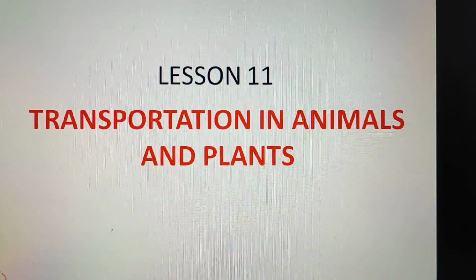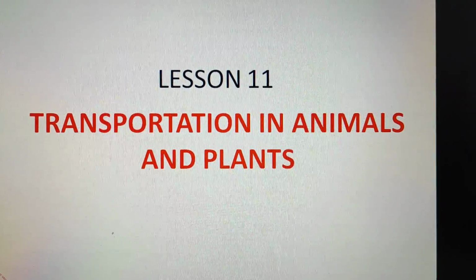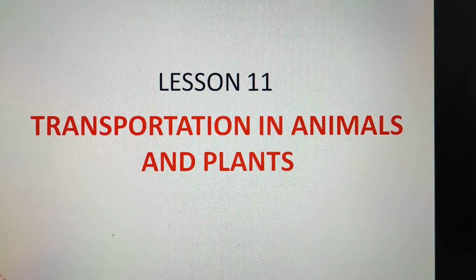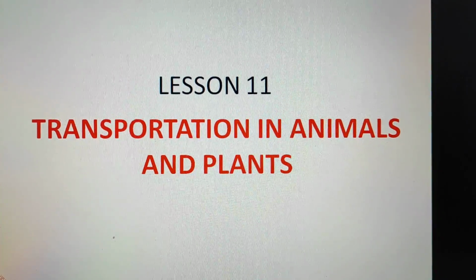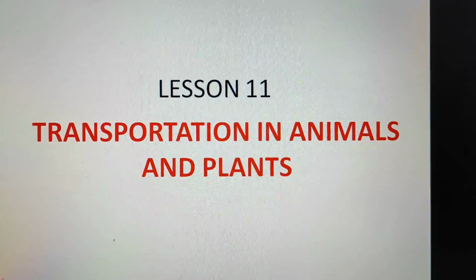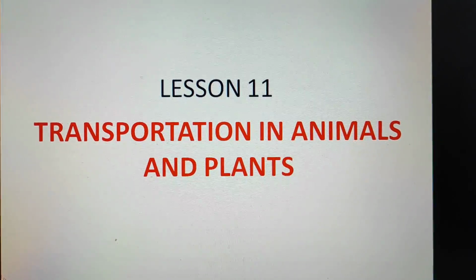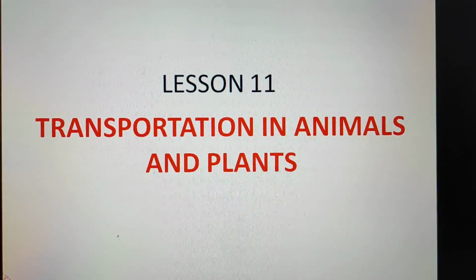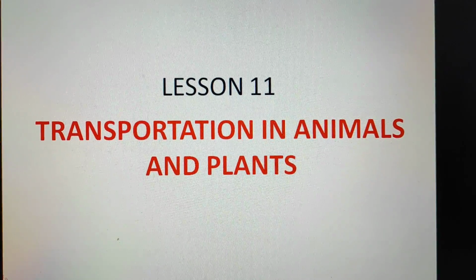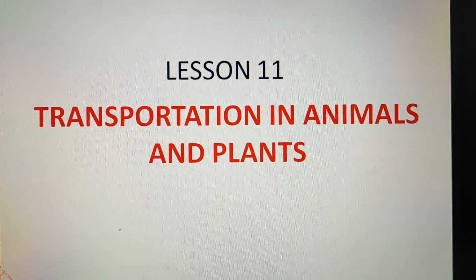We know that all living organisms like plants and animals need food, oxygen and water so that they can survive. These elements need to be delivered to the body parts so that they can function properly. Hence, all living organisms need a transport system in their bodies.